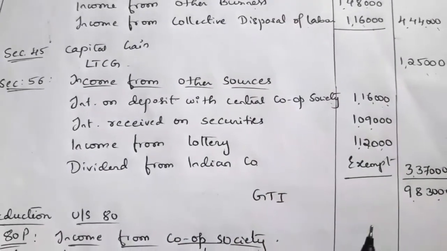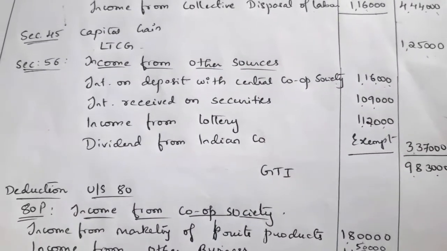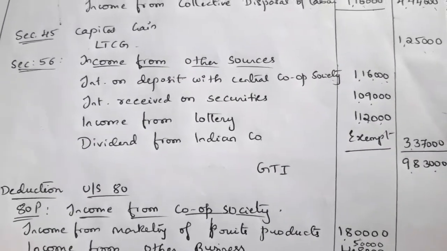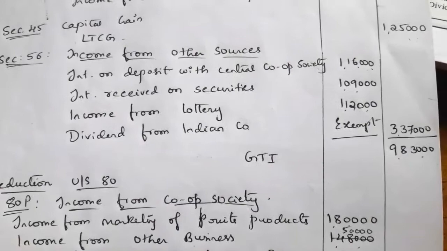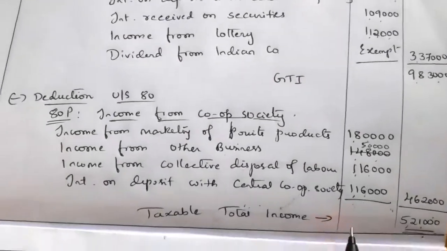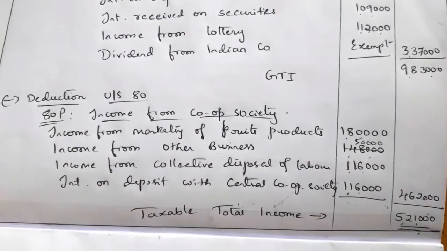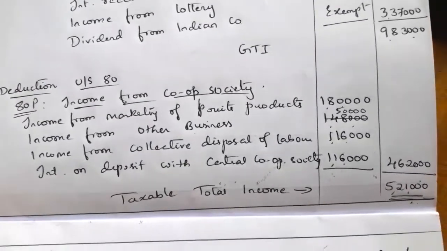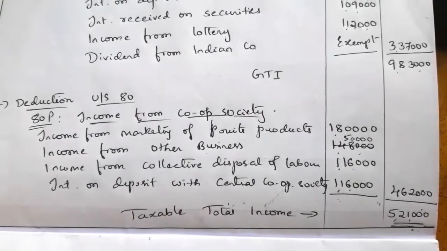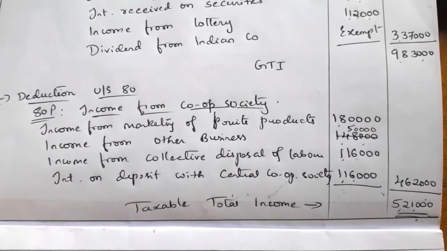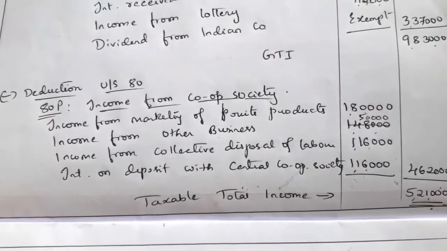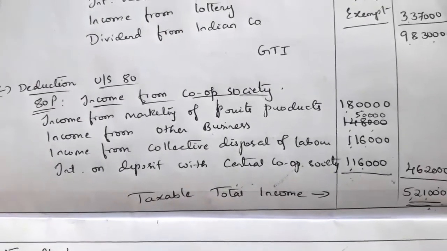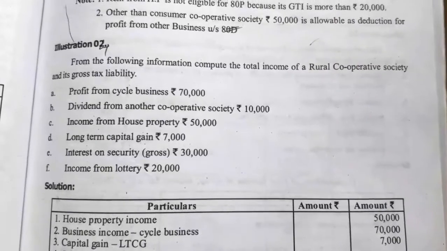Next on the balance income we have to apply the tax slab: first 10,000 at 10%, next 10,000 at 20%, and on the balance 30%. After that we have to add education cess at 4%, and we will arrive at the tax liability. You have to compute the tax liability and compare it with the AMT. The tax liability comes to 1,46,432. Work out by yourself.